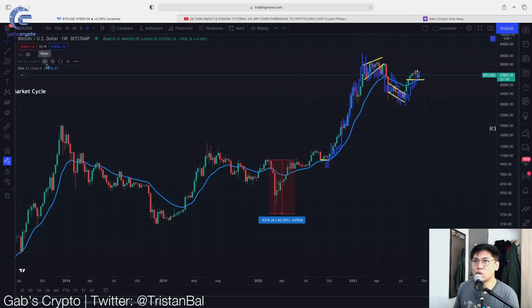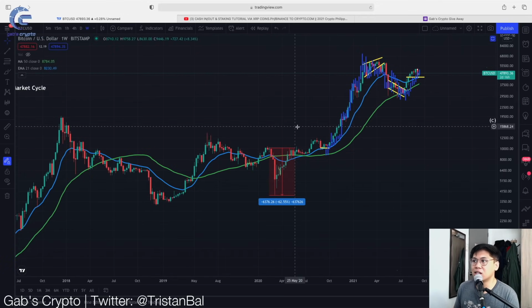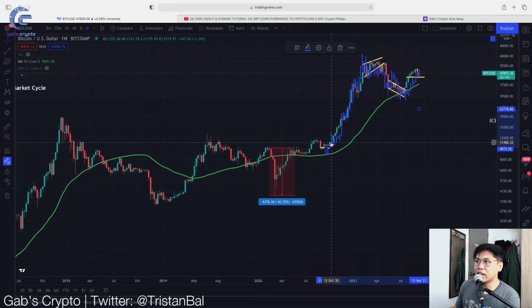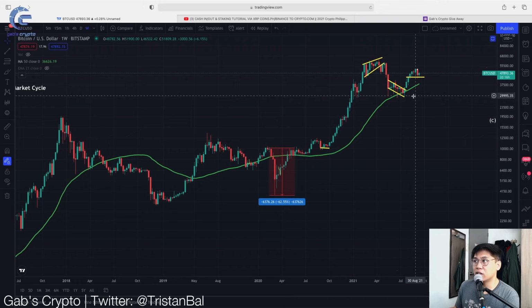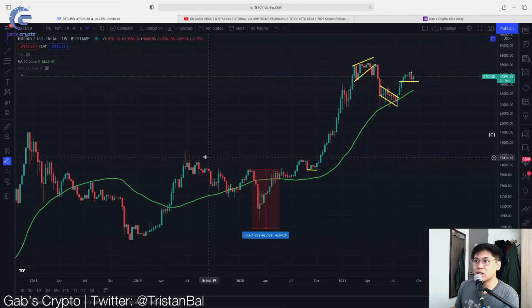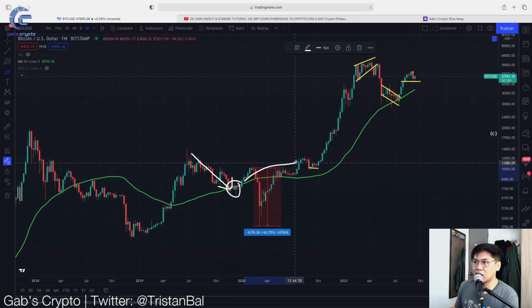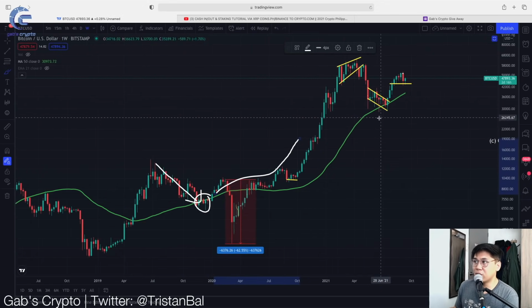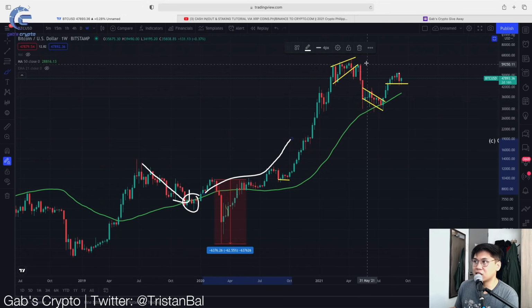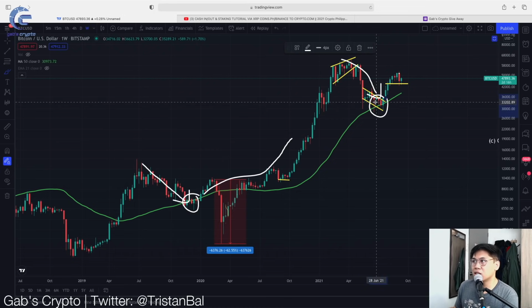Kasi if we look at this 50-week moving average, and let's hide the 21-week EMA, hindi ba nakita natin yung fractal niya sobrang similar? Now, take a look at this guys. The moment na nag-drop si Bitcoin to the 50-week moving average at nagkaroon tayo ng bounce dyan, and then saka tayo tumuloy-tuloy, you could actually see now we also dropped to that similar area. So in this case, are we currently seeing the similar move right now for the Bitcoin price?